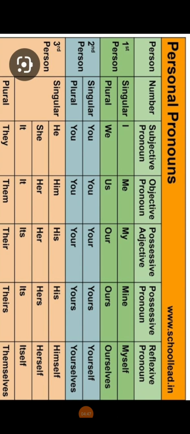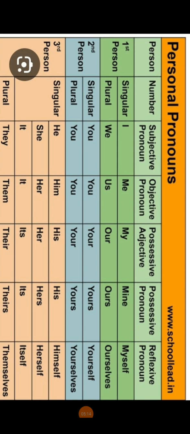The next time you are showing your anger and you would say don't spoil our class. Why? Because this way you can show your anger. This class is ours, not this is our class. That's a mild expression. But when you are angry, you can say this class is ours, right? So our becomes ours.